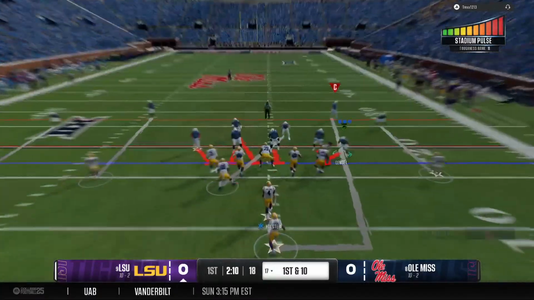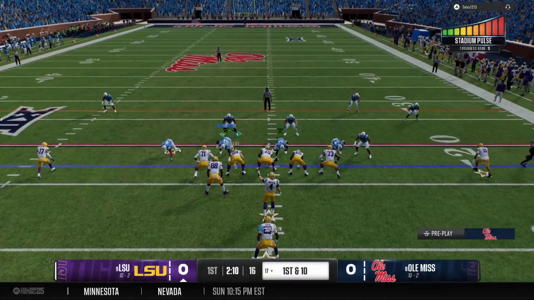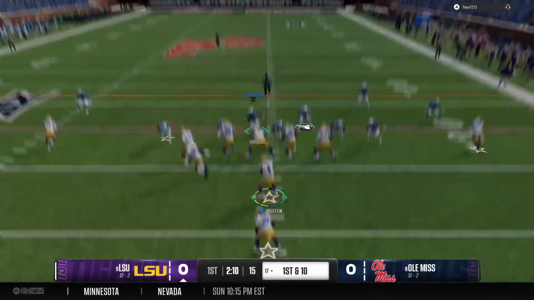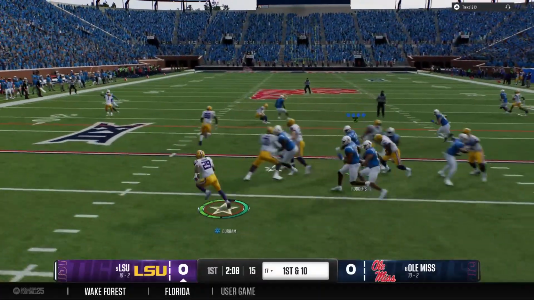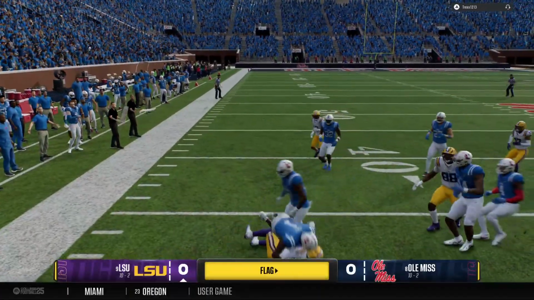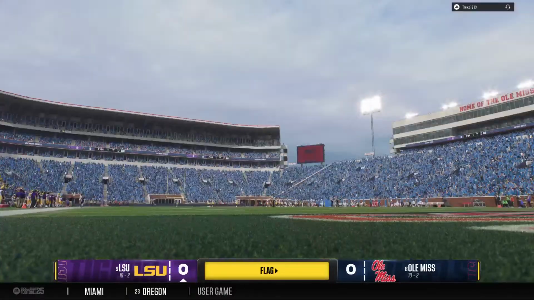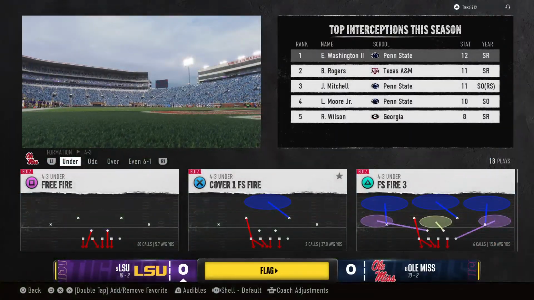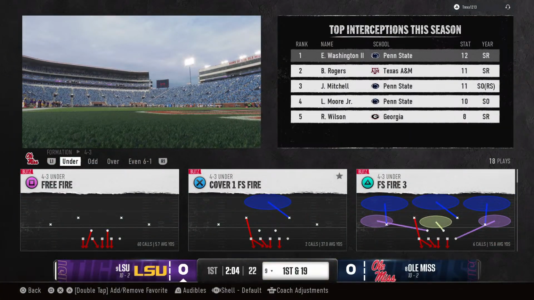Okay, so here comes the LSU offense back on the field. The last possession ended in an interception. Let's see if they continue to trust this quarterback in the passing game. Finds room at the 30. Tackle made, but there's a flag down on the field. Offense moving backwards after that holding penalty.